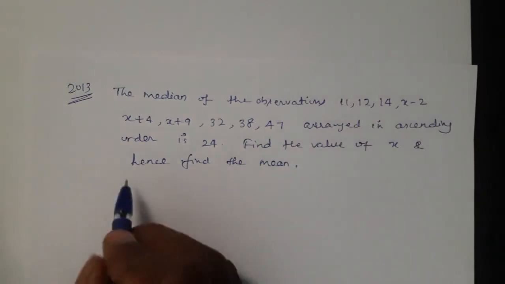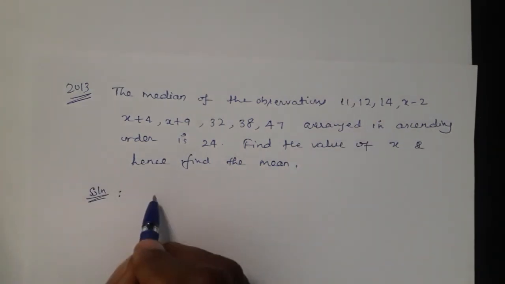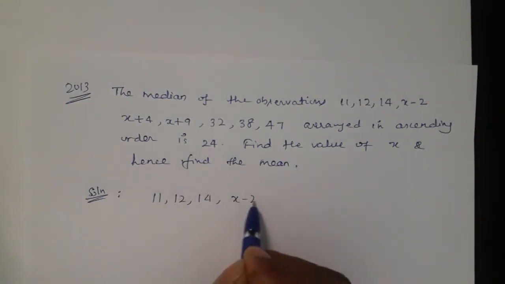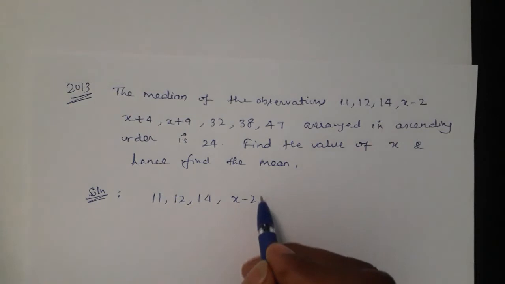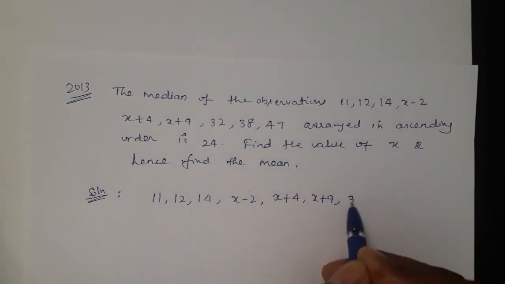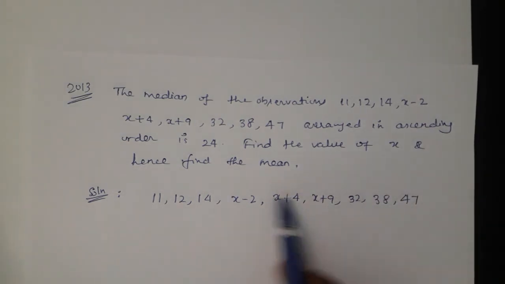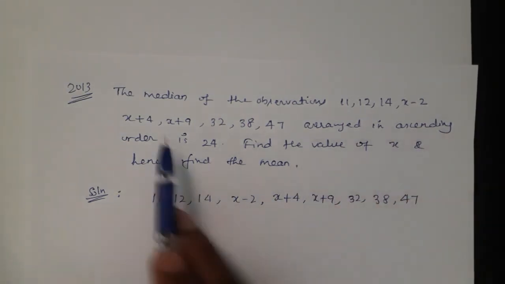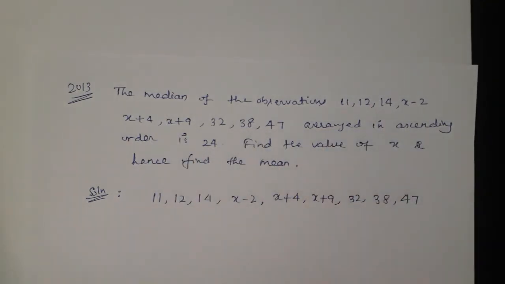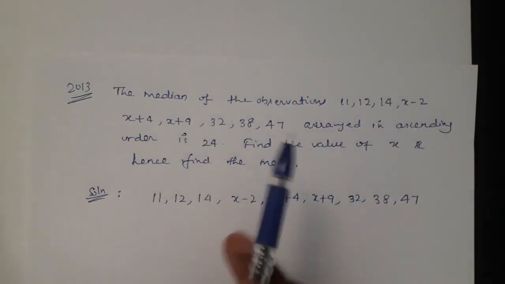So we will write the given data once again in the solution. Which data are given? 11, 12, 14, x minus 2 is a binomial, still it is a single datum, x plus 4, x plus 9, 32, 38 and 47. These are all the data. These data are arranged in ascending order, already they have mentioned in the question. You need not arrange. Remember, this is already arranged in ascending order.